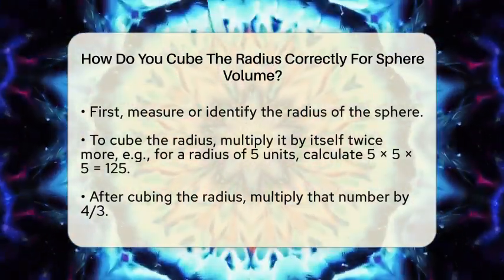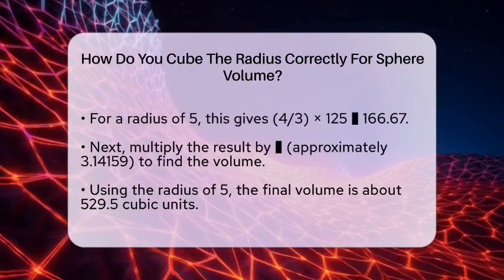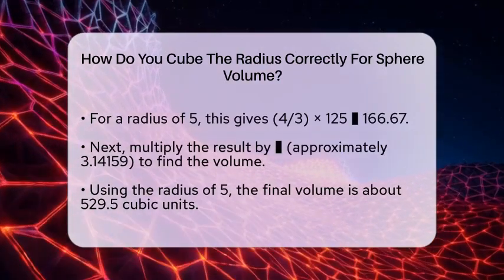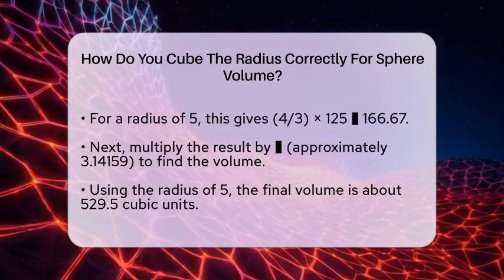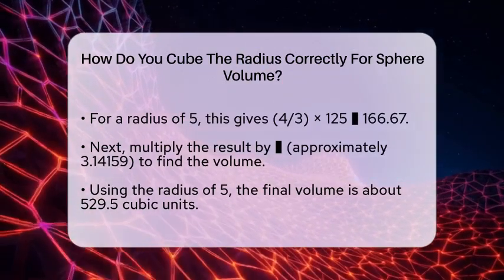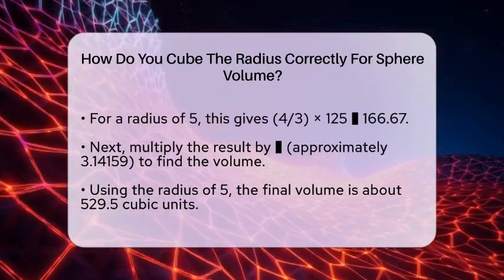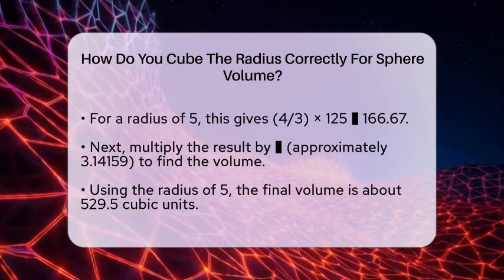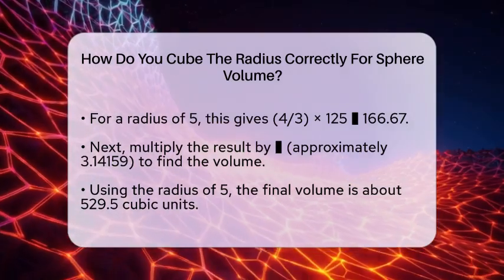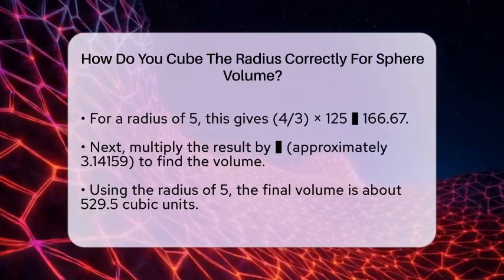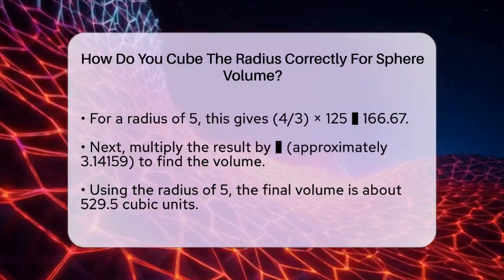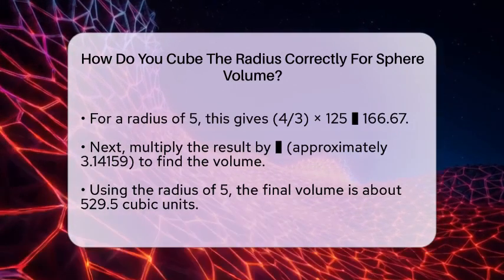Once you have the cubed radius, you multiply it by 4/3. So, with a radius of 5, you do 4 divided by 3 times 125, which equals 166.666. Next, multiply that result by pi, which is about 3.14159. When you multiply 166.666 by pi, you get approximately 529.5 cubic units.